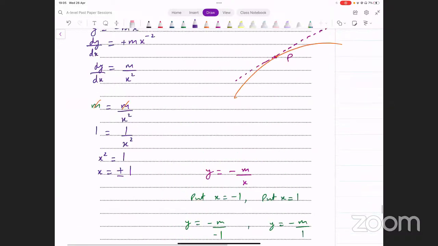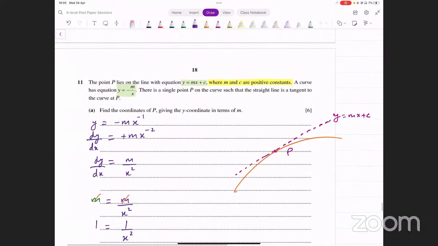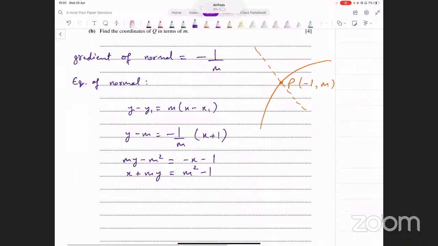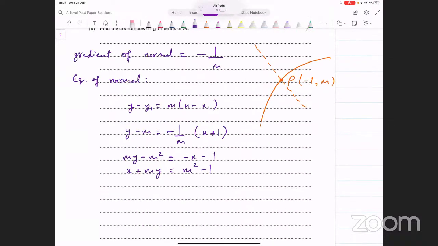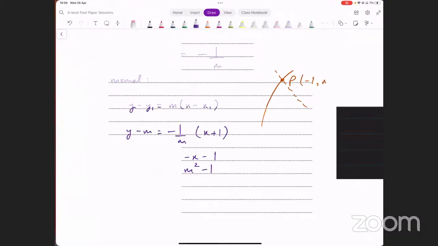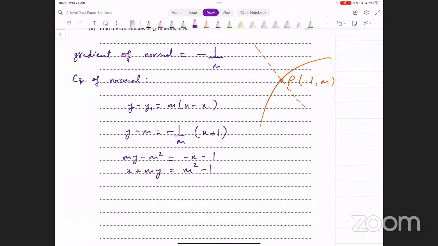Curve की equation क्या थी? y equals minus m over x. We could also put that here. We could do it both ways. Yeah, चलो ठीक है. ये हमारे इस normal की equation. Okay, so we have the equation of the normal now. That's x plus my equals m squared minus 1. ठीक है, ये आती है.